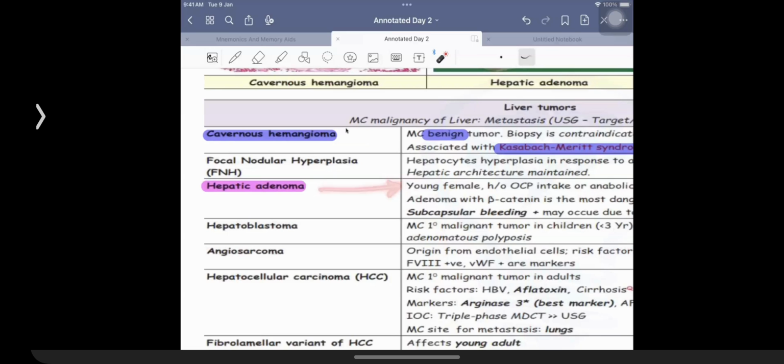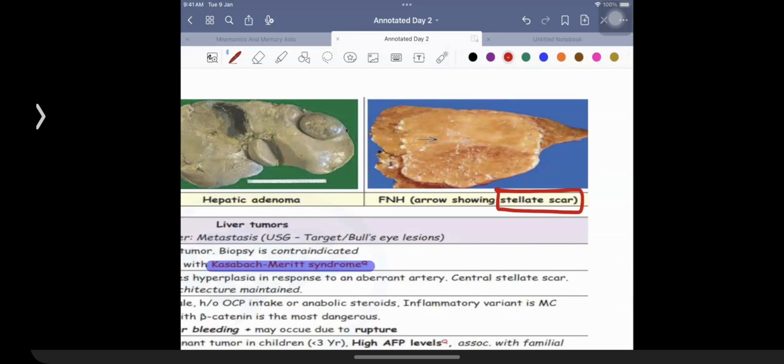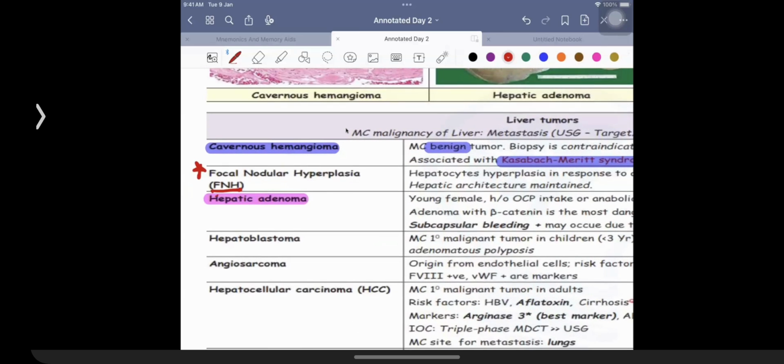Why we need to talk about this is also because of a third reason. This is the INI question asked in the exam, FNH. FNH is an example of a condition which is given the name of focal nodular hyperplasia. These are the patients who are going to be having the presence of a stellate scar. Remember what we talked about earlier, time and again, stellate granuloma is a feature of cat scratch disease. Cat scratch disease, right? Stellate scar is what you're going to be associating in the liver in association with a condition which is given the name of FNH, that is focal nodular hyperplasia. That's what you need to remember.